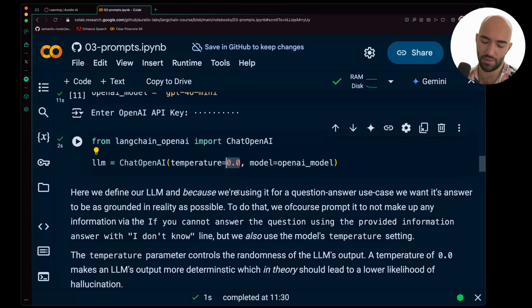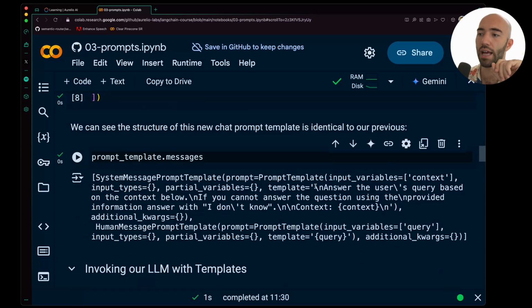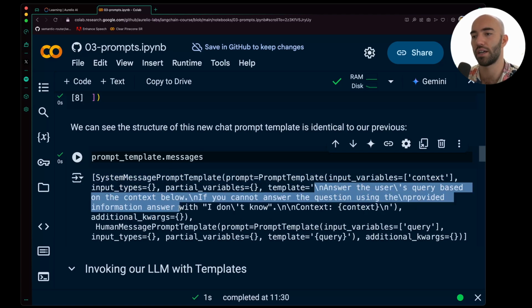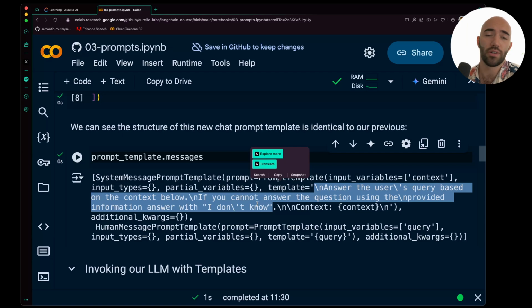The reason in this scenario that we're going with the low temperature is we're doing RAG. And if you remember before, if we scroll up a little bit here, our template says, answer the user's query based on the context below. If you cannot answer the question using the provided information, answer with I don't know, right? So just from reading that, we know that we want our LLM to be as truthful and accurate as possible. So a more creative LLM is going to struggle with that and is more likely to hallucinate. Whereas a low creativity or low temperature LLM will probably stick with the rules a little better.